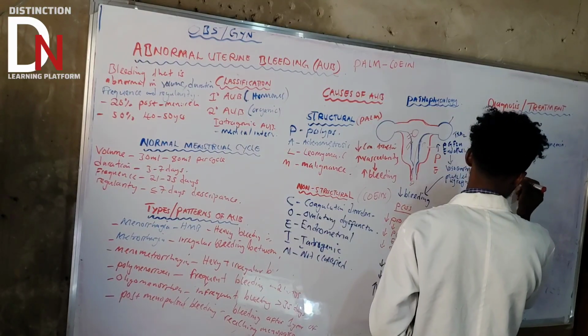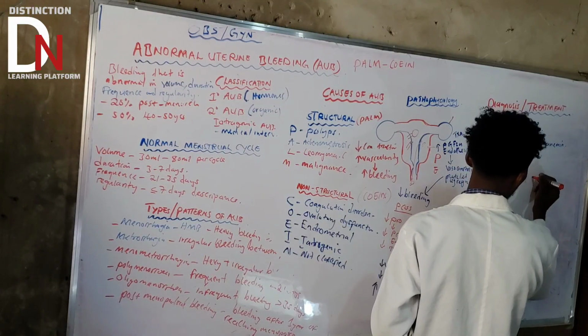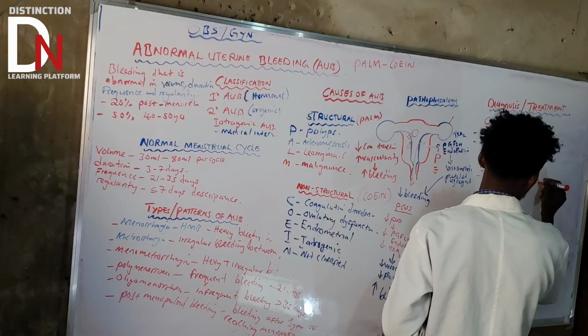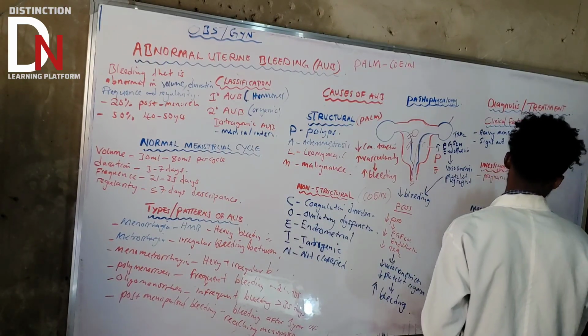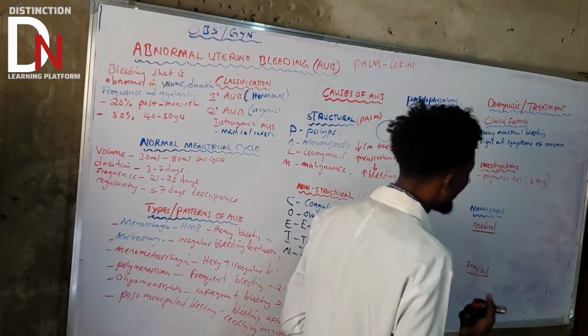Pregnancy test. That's the most important one, where you look at the beta HCG levels in blood. Look at that, you exclude that.